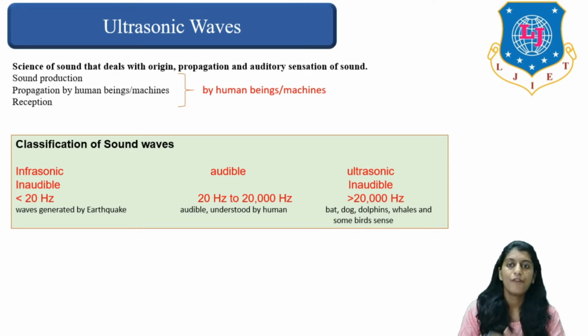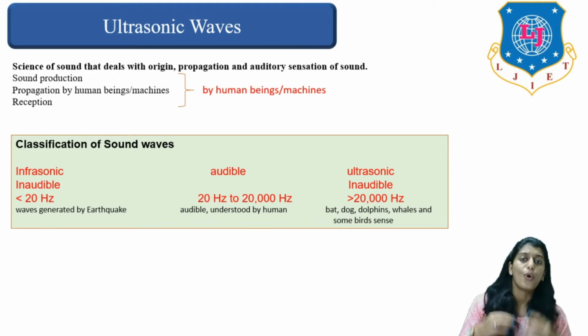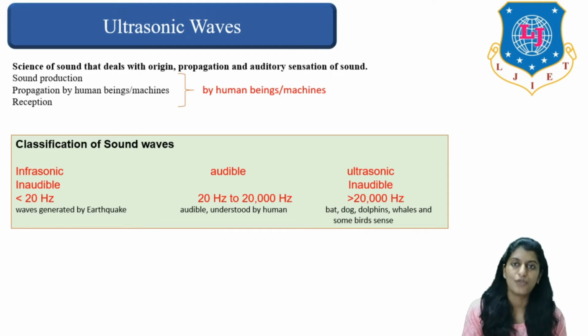Now, after infrasonic waves comes audible waves or audible sounds. The audible sounds are those sounds which fall under the category of 20 Hz to 20,000 Hz, right? All the waves of sound which fall under 20 Hz to 20,000 Hz are termed as audible waves or audible sound waves.